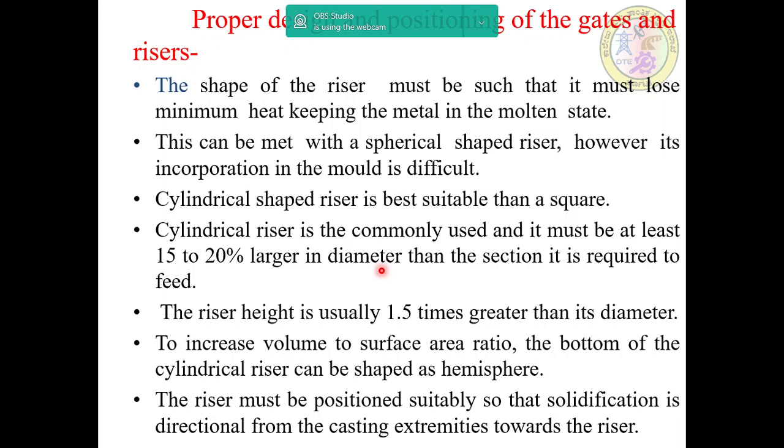The riser height is usually 1.5 times greater than the diameter, and then to increase the volume to surface area ratio, the bottom of the cylindrical riser can be shaped as a hemisphere, and then the riser must be positioned suitably so that solidification is directional from the casting extremities towards the riser.